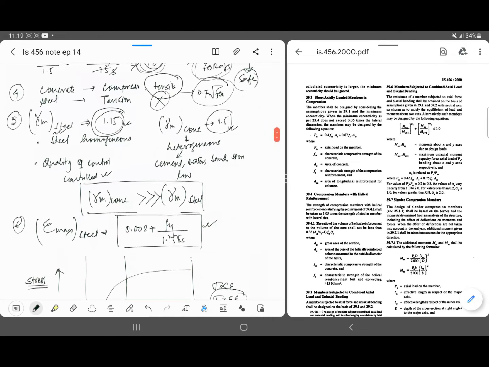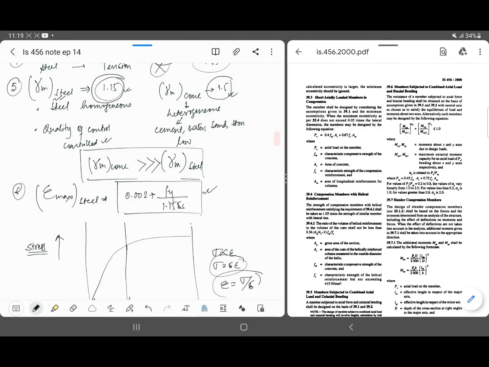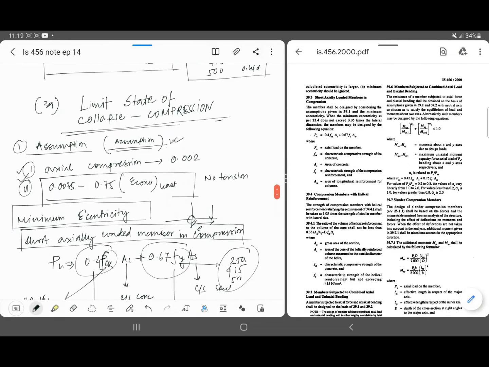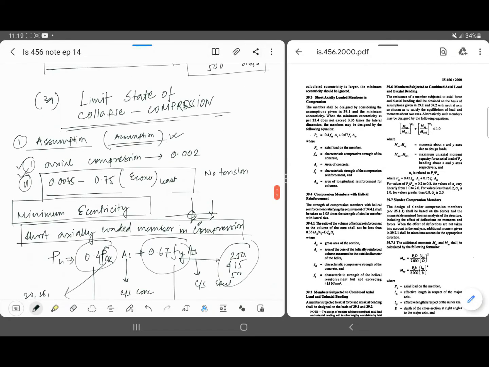For the limit state of collapse you have these six, and for the compression limit state you add these two, so in total 8 assumptions. So now it is clear what the 8 assumptions are for the limit state of compression. Okay,